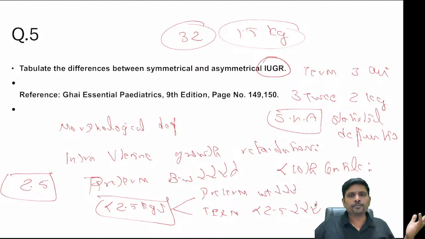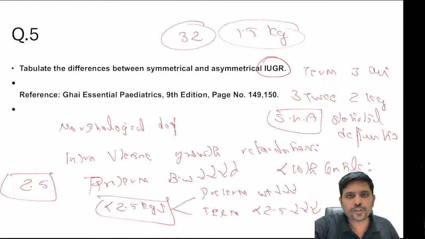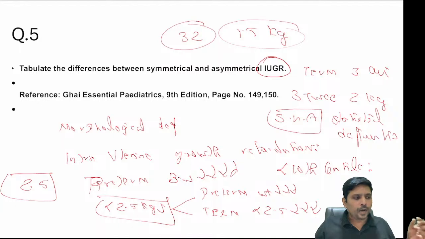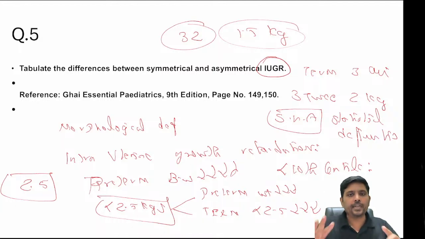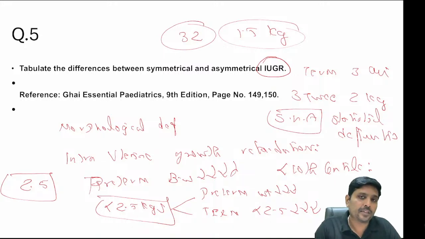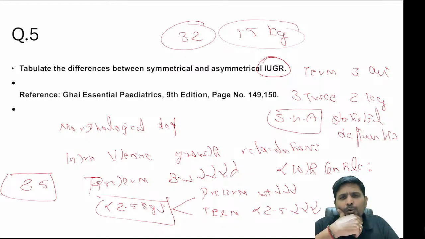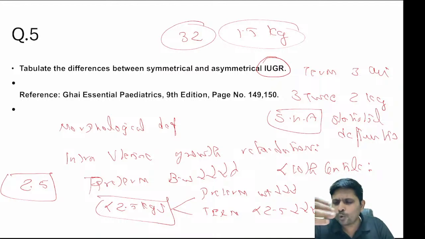Sir, you told small for gestational age is called the statistical definition. What is IUGR? IUGR means intrauterine growth retardation. I repeat, intrauterine growth retardation. The ability of the child to grow inside the uterus is not on par with the normal child. Why is the child not growing properly, sir? Very simple. And how do I know the child has intrauterine growth retardation?